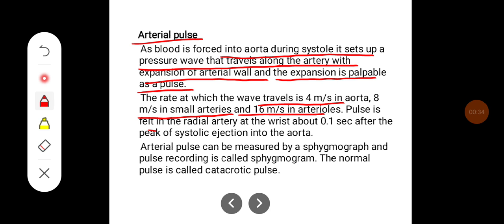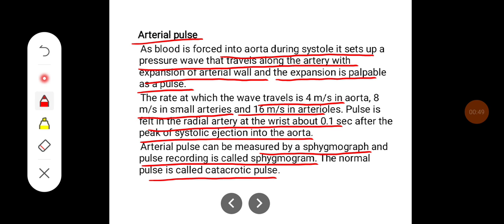Pulse is felt in the radial artery at the wrist about 0.1 second after the peak systolic ejection into the aorta. Arterial pulse can be measured by sphygmograph, and the pulse recording is called a sphygmogram. The normal pulse is called a catacrotic pulse.